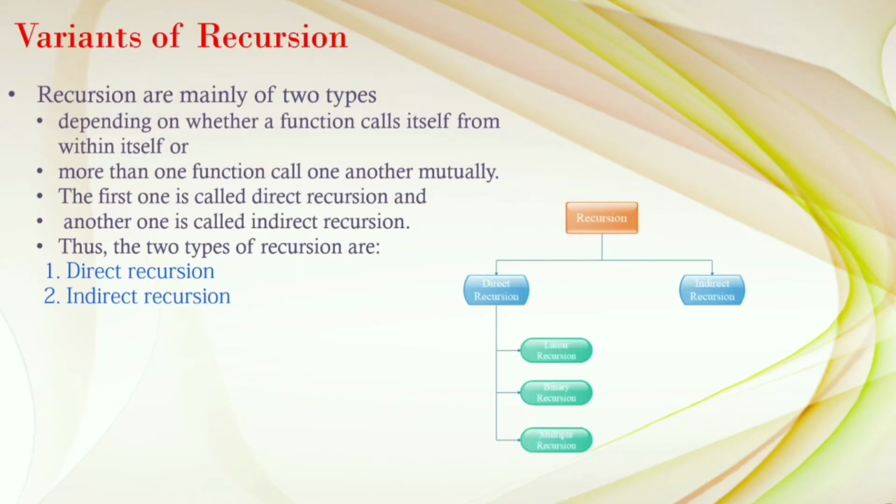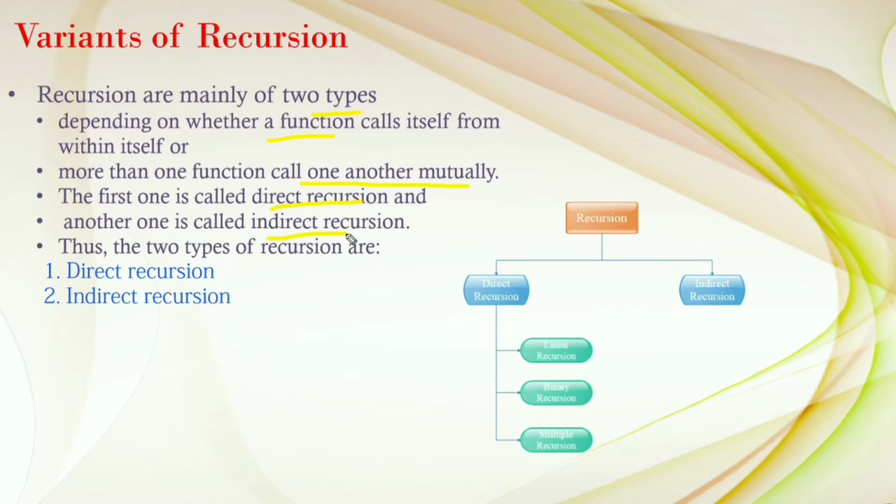Okay, different variants of recursion, that is, different types are available. Mainly these are of two types, depending on whether a function calls itself from within itself, or more than one function calls one another mutually. If the function calls itself from within itself, that is called direct recursion. If the function calls more than one function which call one another mutually, that is called indirect recursion.